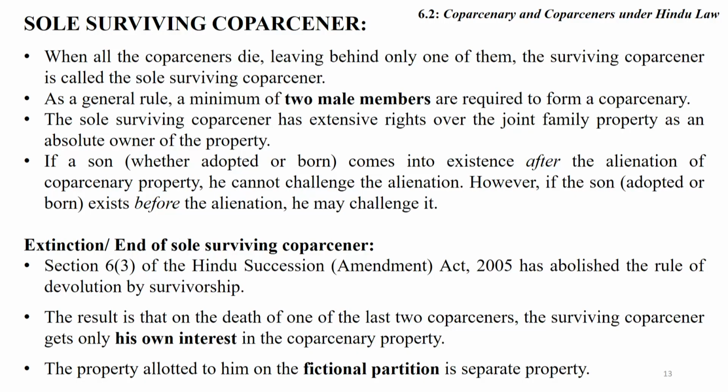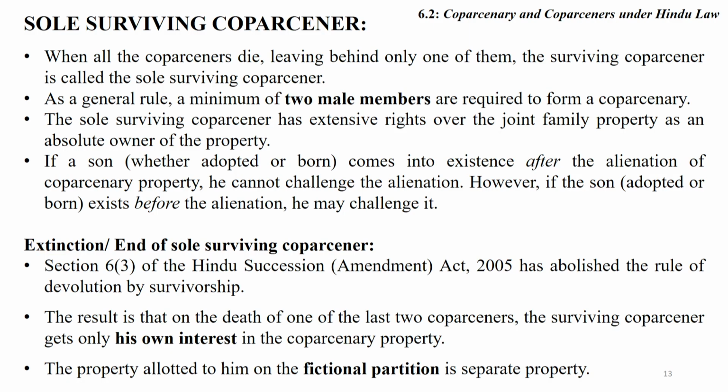Friends, now the end of sole surviving coparcener. Section 6 subsection 3 of the Hindu Succession Amendment Act 2005 has abolished the rule of devolution by survivorship. The result is that on the death of one of the last two coparceners, the surviving coparcener gets only his own interest in the coparcenary property.